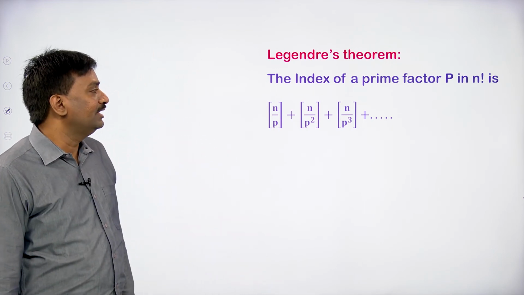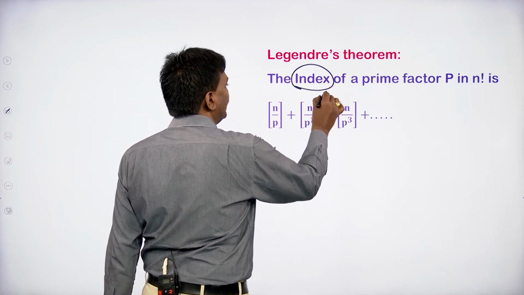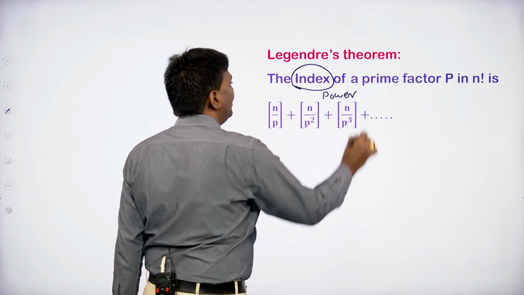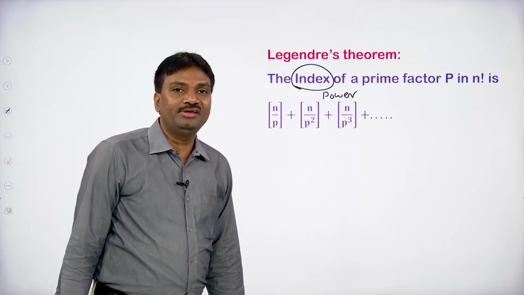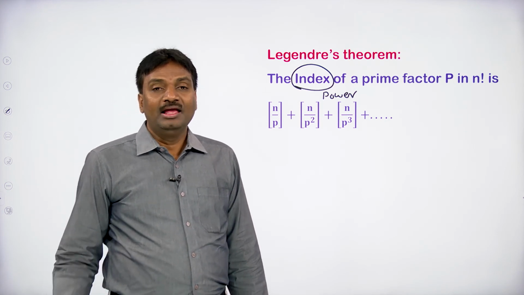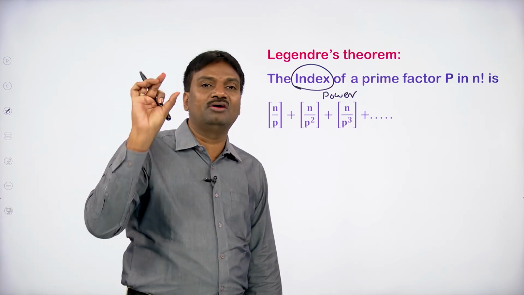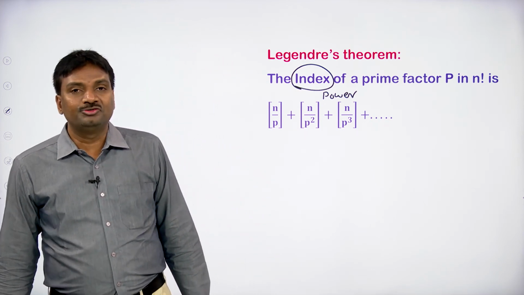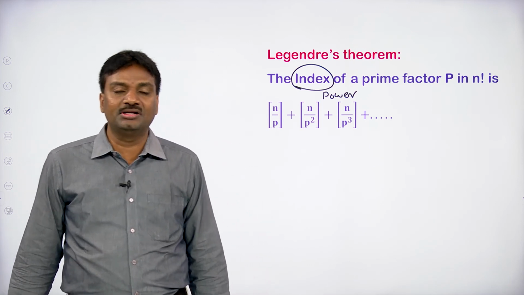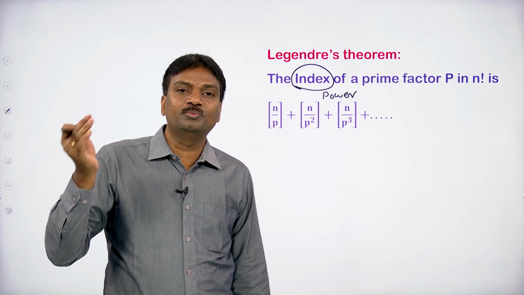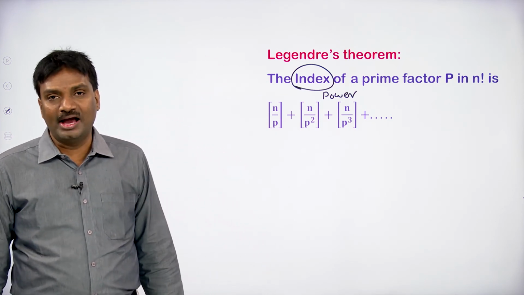Here the theorem is the index of a prime number. The index is nothing but power, the power of a prime factor p in n factorial. So previously we have discussed about n factorial. N factorial is nothing but the continued product of first n natural numbers. Small n is any natural number, then the continued product of first n natural numbers is known as n factorial.